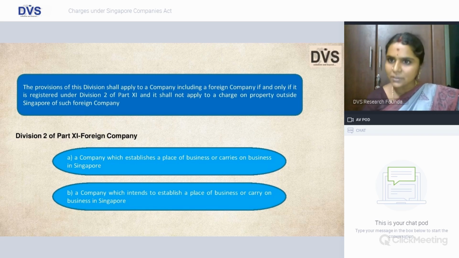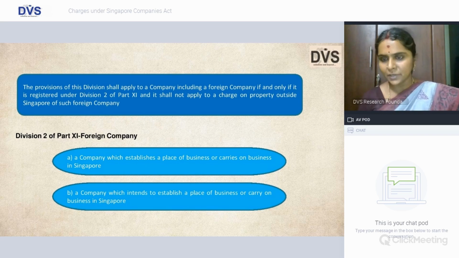So a company which establishes a place of business or carries on business in Singapore, or which intends to establish a place of business or carry on business in Singapore, this applies only to such companies. So the domestic companies in Singapore and the division 2 part 11 foreign companies in Singapore. Since the scope is pretty wide covering these two, they have specifically excluded this particular charge on property which is situated outside Singapore of any other foreign company.